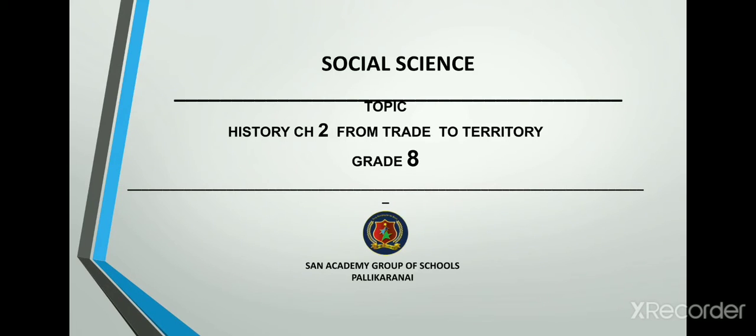This is class 8, History chapter 2, From Trade to Territory. In this chapter, we are going to see how the British, who came initially as a trading company, slowly gained control over the power of authority of Indian territories.